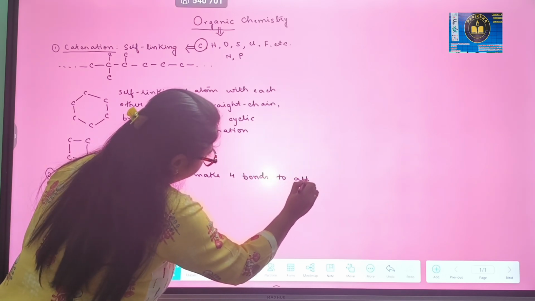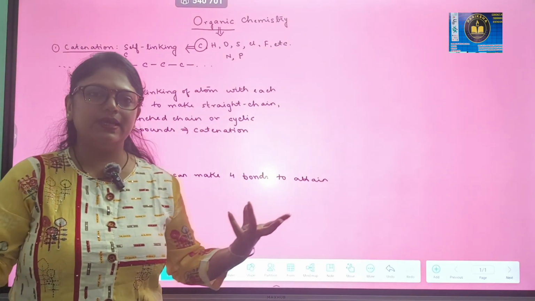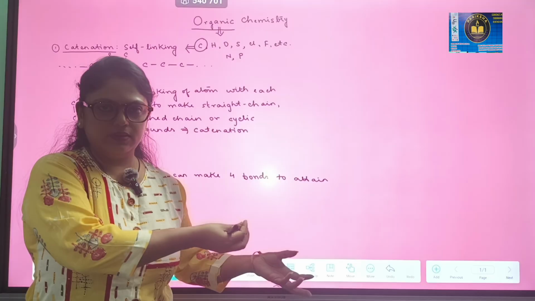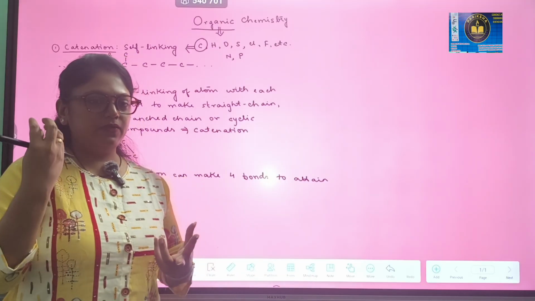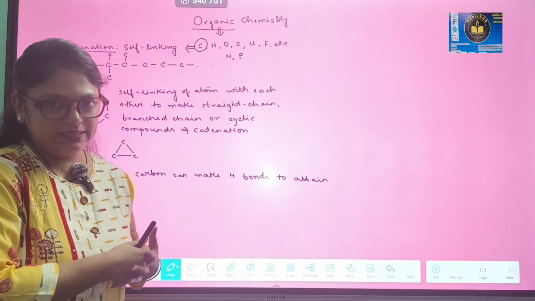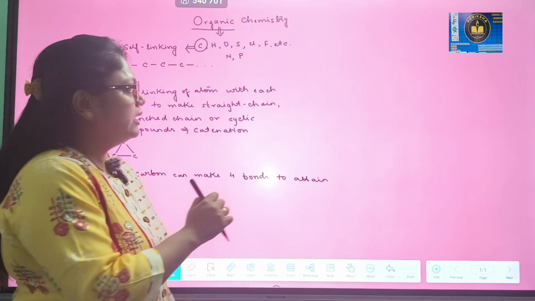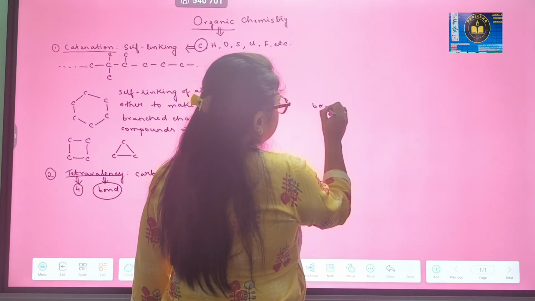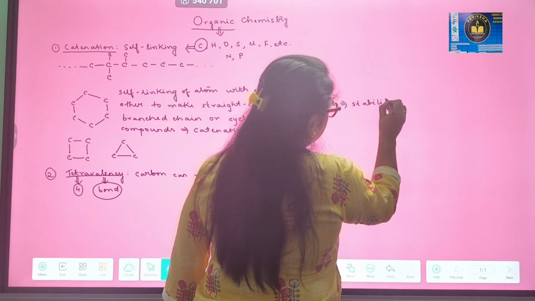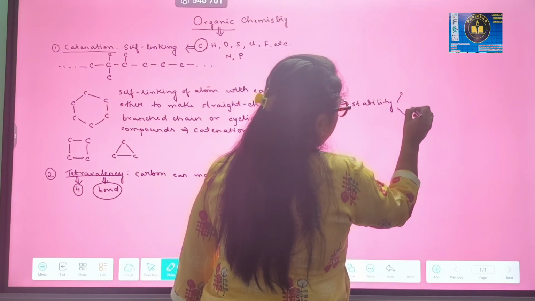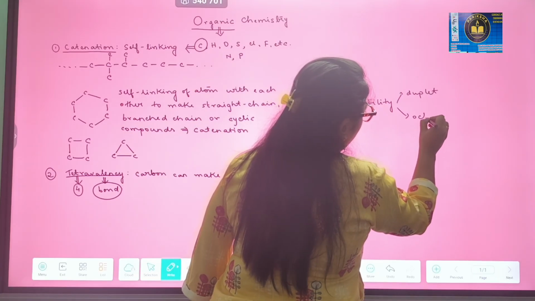to attain what? To attain what, guys? Any atom can make bond. But why? Why does atom make bond? The reason is to attain stability, right? In class 9 we have read about it. If you remember, bond stands for stability. And stability is explained in 2 ways. One is duplet stability, another is octet stability.